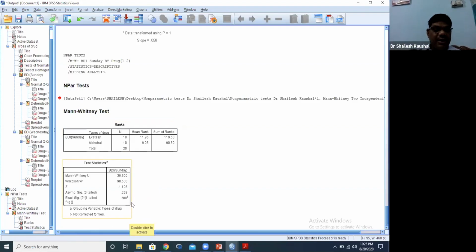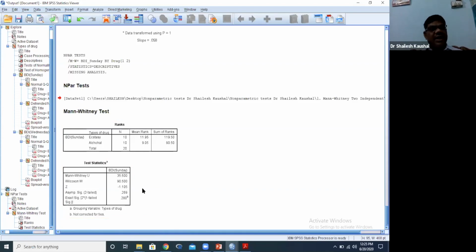The P value, that is asymptotic significance, is 0.269. For checking a significant difference, we want the P value to be less than 0.05, meaning less than 5%. But here we can see it is 26.9%, meaning greater than 5%. It means there is no significant difference.